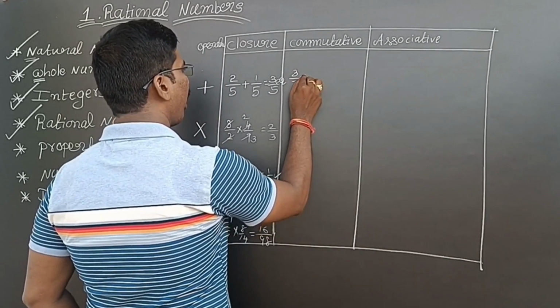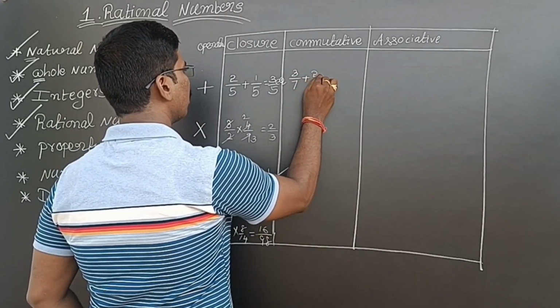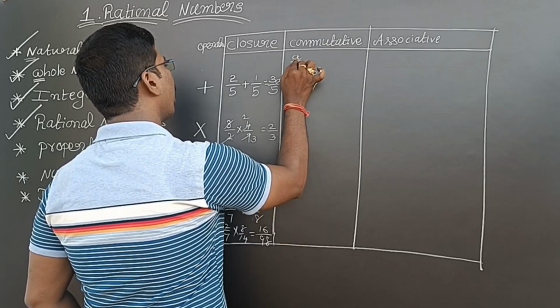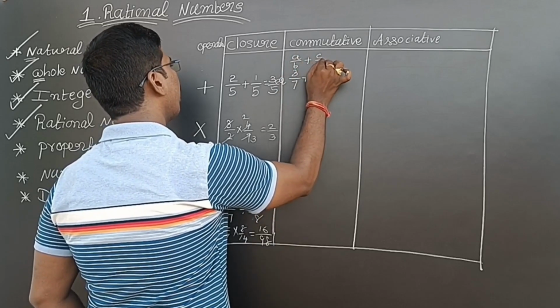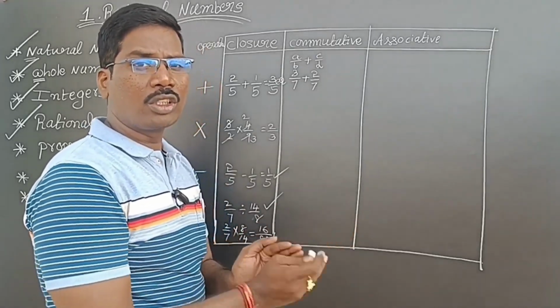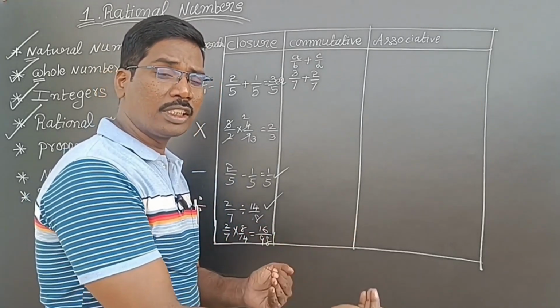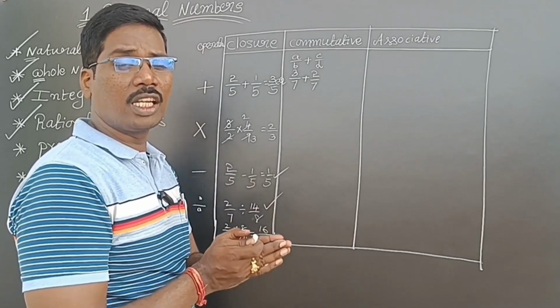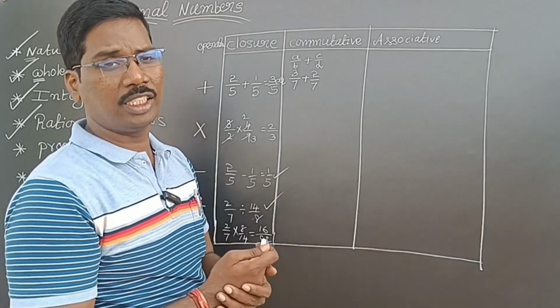3 by 7 I am adding to 2 by 7. What is commutative property? If I add a rational number a by b to another rational number c by d, and then do the reverse, adding the second number to the first, the same answer is obtained.